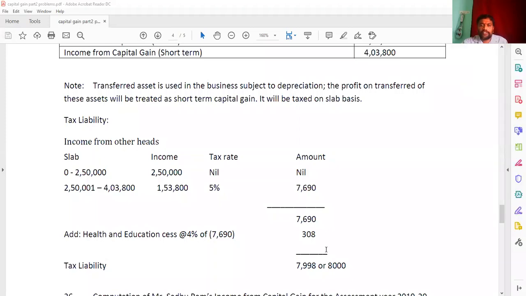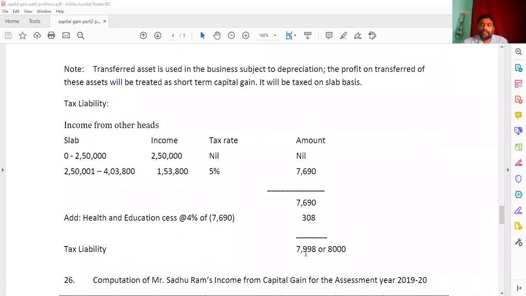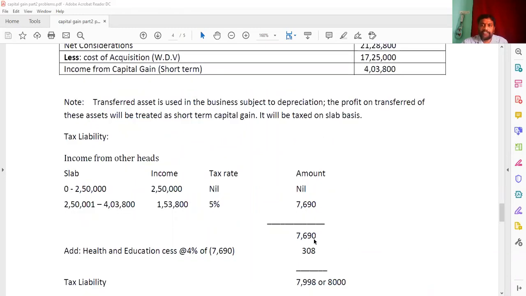So here the health and education cess of 4% you have to make. Health and education cess on 7,690 at the rate of 4% will become here 308. So 7,690 plus 308, you are getting a tax liability of 7,998, or rounded off to the nearest 10 rupees, that is 8,000.